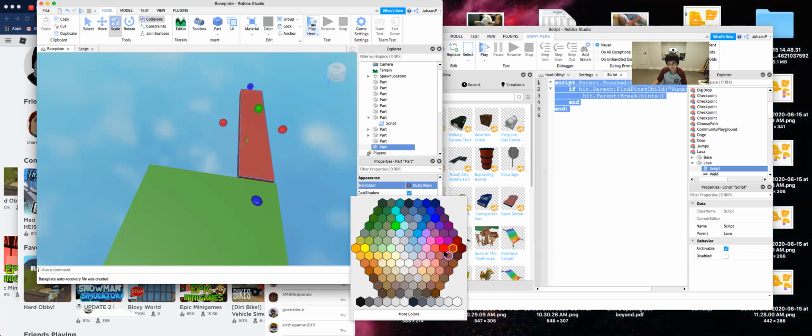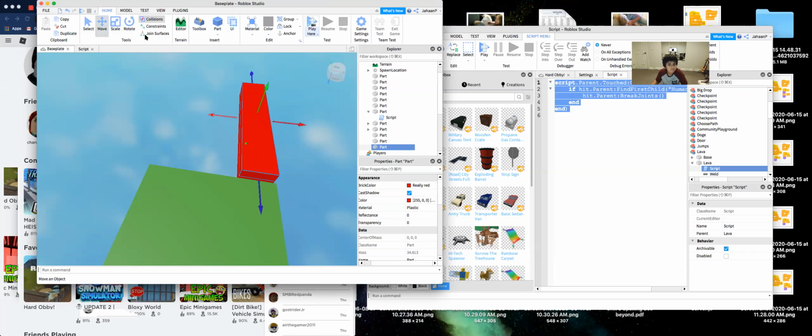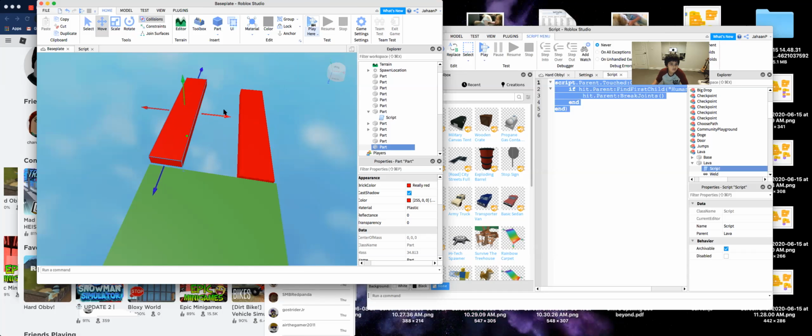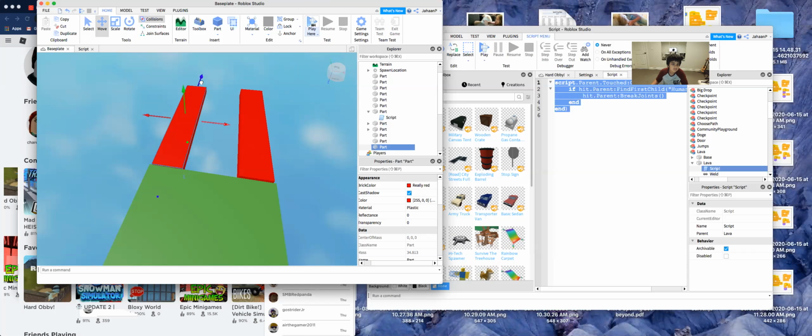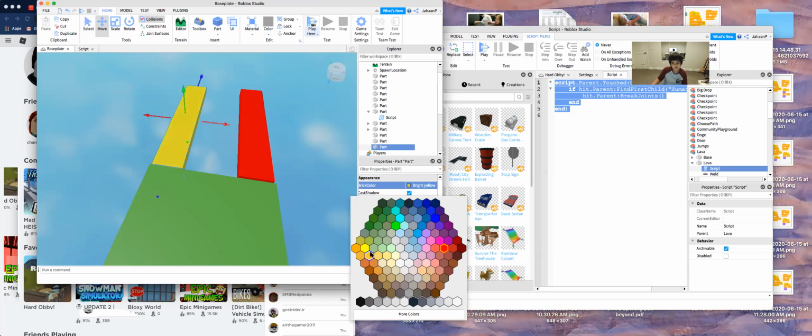No, not bright red, really red. And what is the material? Plastic, right? Then what we'll do is duplicate this, move it. I'm just gonna stick with 2 for this video, but you can always add more later if you want. Then I'm gonna make this, let's say green. No, let's make it yellow.